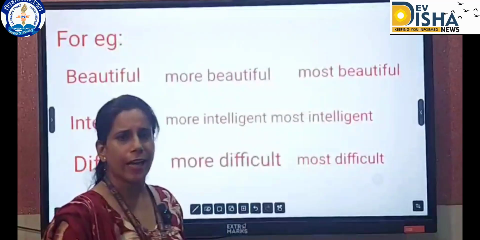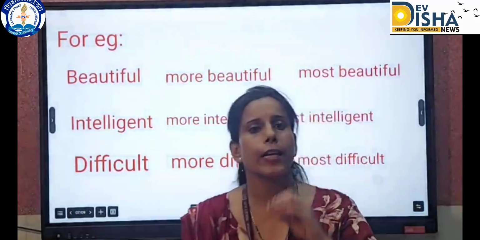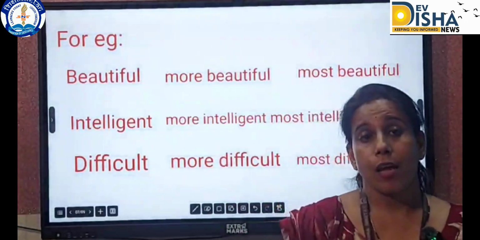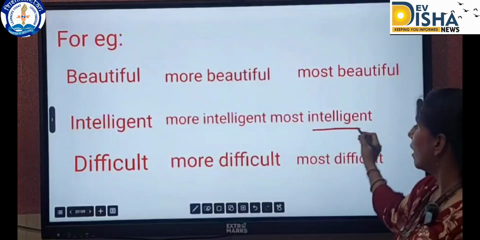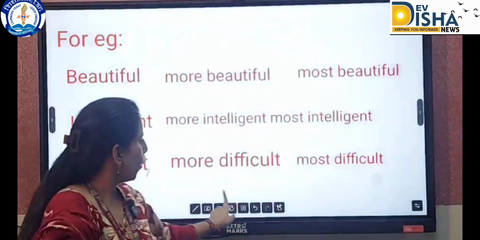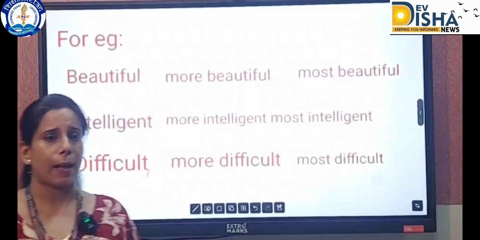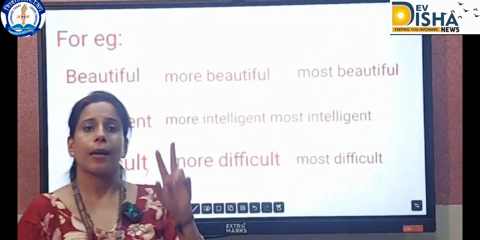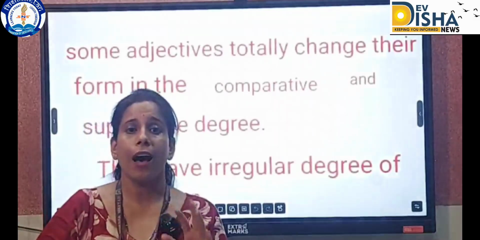Intelligent. Rahul is an intelligent boy. It is a positive sentence. Rahul is more intelligent than Rohan. Then it is the comparative degree. Rahul is the most intelligent student of my class. Then it is the superlative degree. Another example is difficult: more difficult and most difficult. Similarly, we have many more examples that use more and most in the comparative as well as the superlative degree. Let's proceed to the other rule.